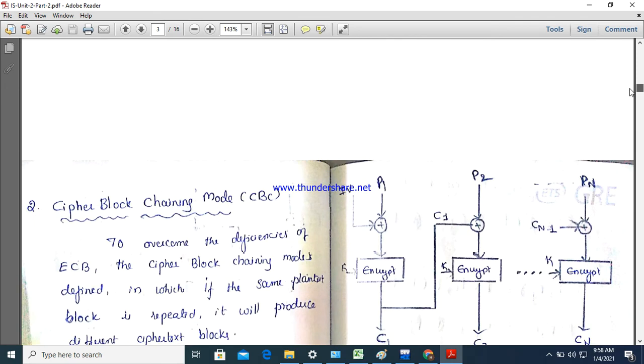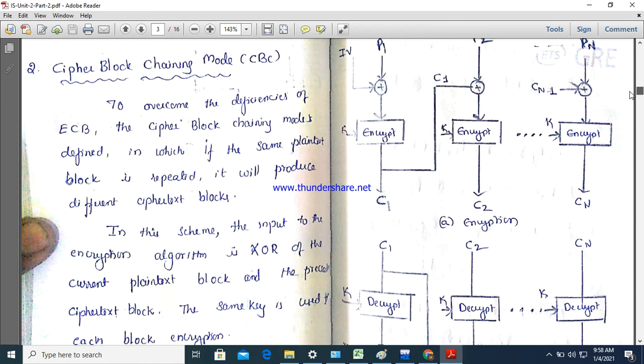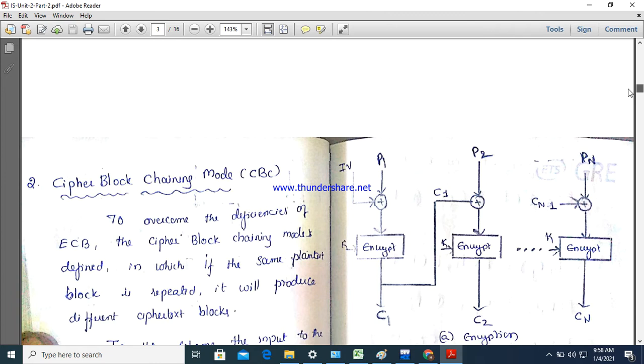Then coming to the next one, cipher block chaining mode, where we take an initial vector and XOR it with the plain text. The result is encrypted with the key, and the resulting cipher text is given as feedback to the next block. So the chaining is happening. Here you can see the chaining. So why is it called what?